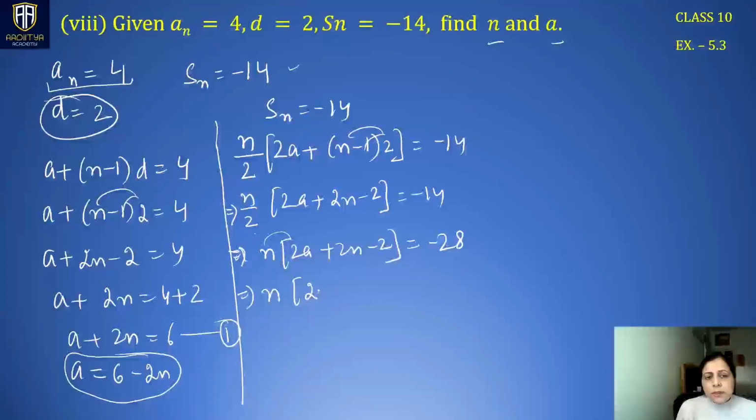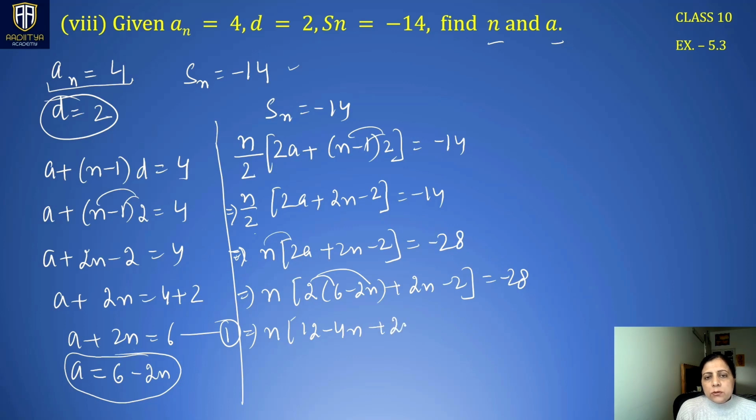At the place of a, I'm writing 6 minus 2n plus 2n minus 2. Now you can see that our equation has become an equation in one variable. Whether it is quadratic or linear, this n is outside. This is 12 minus 4n plus 2n minus 2 is minus 28.